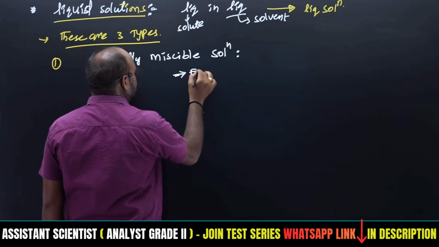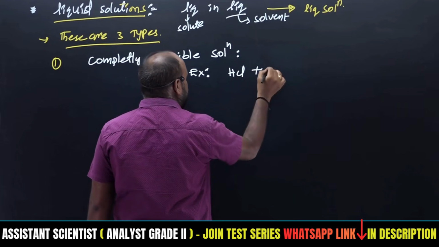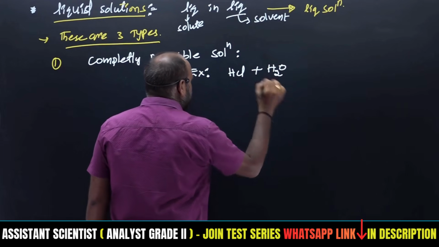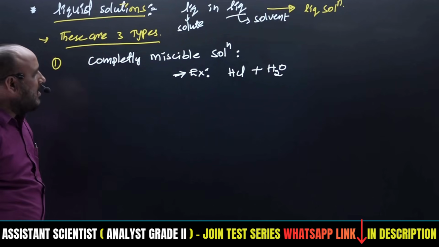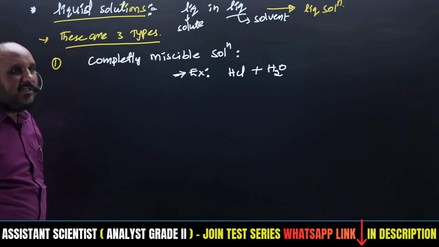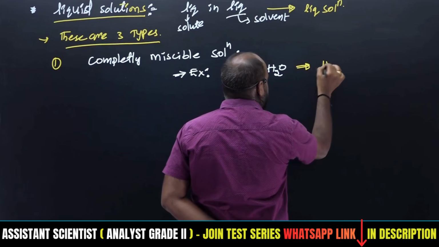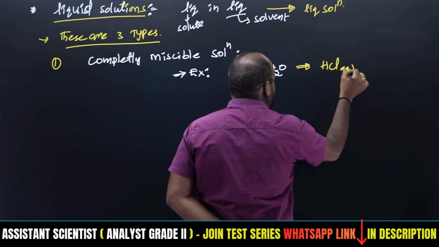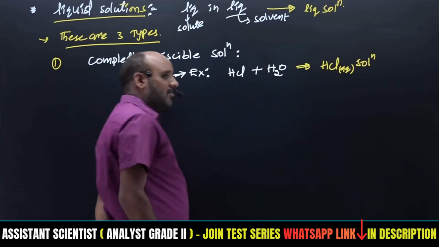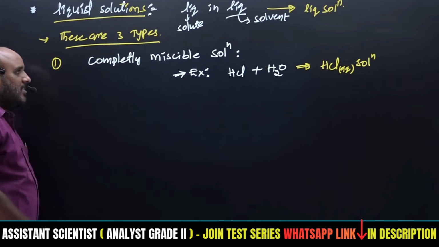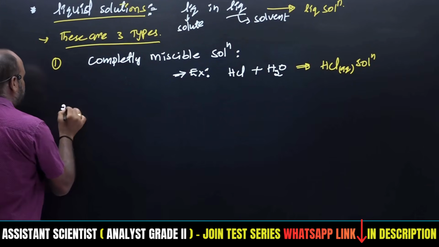For completely miscible solutions, an example is a small amount of hydrochloric acid added to water, which gives a completely miscible solution. We may call it an aqueous solution of HCl, because water is the solvent. Such solutions are aqueous solutions. This is about complete miscibility.